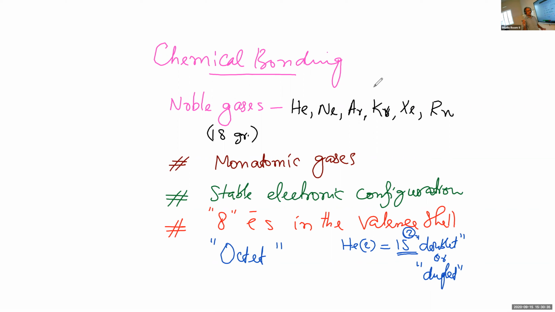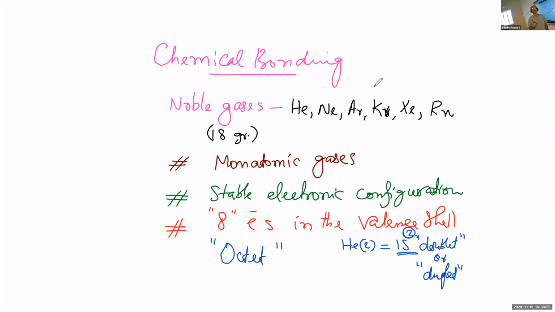Okay. So the so-called noble gases are monatomic gases. In the molecule, there is only one atom. So they will not combine with the others. That is because they have already stability. The atoms have already stability and they are not ready to change the configuration.